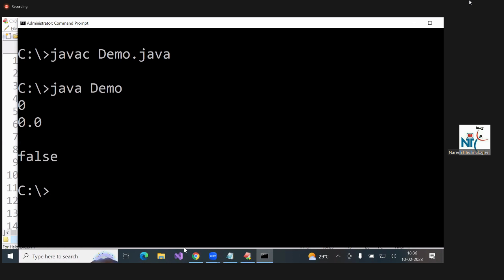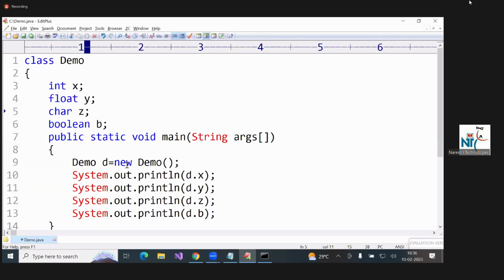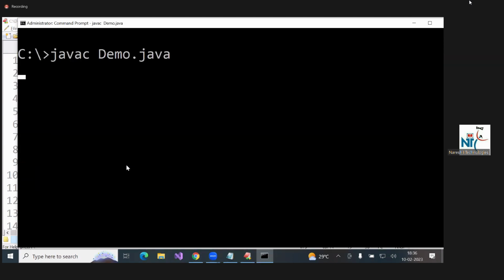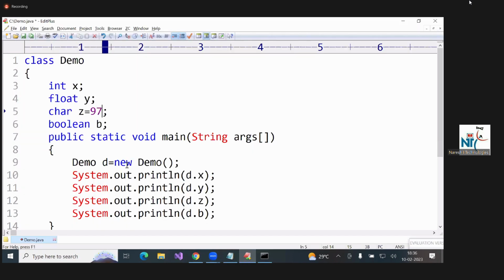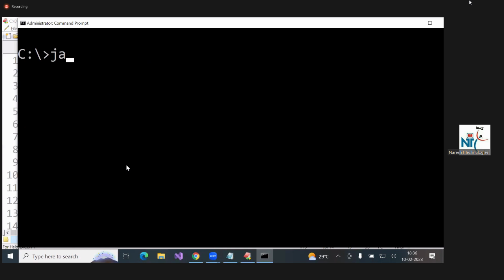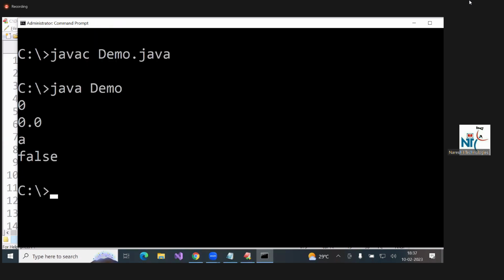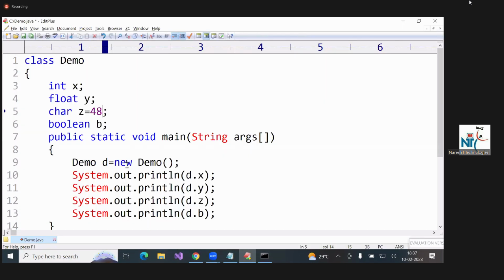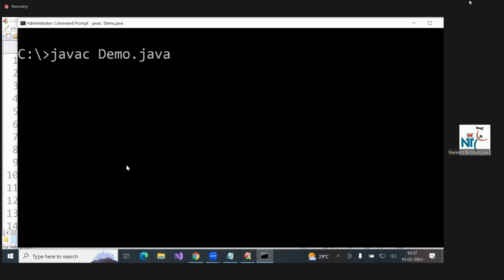Here, suppose I write 65. Then what output comes? Capital A. Compilation, capital A. If I write 97, small a. Suppose if we write 48, 0. See, 0.